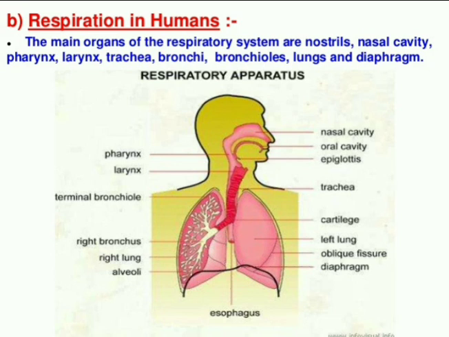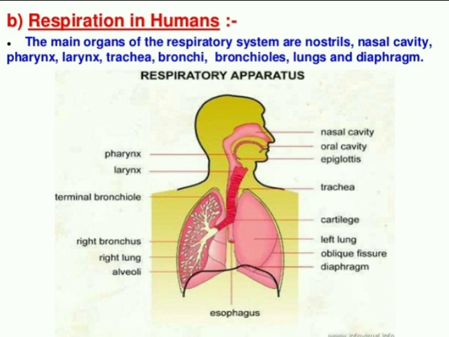Okay, clear? So from the tracheae the bronchi come, or bronchus in the singular, and from each bronchus there are so many branches called bronchioles, and from each bronchiole there is a small sac-like structure that is called what? Alveoli. And the alveoli is the main site for gas exchange. Generally we say gas exchange is happening in the lungs, but inside the lungs there is a sac-like structure called what? Alveoli.